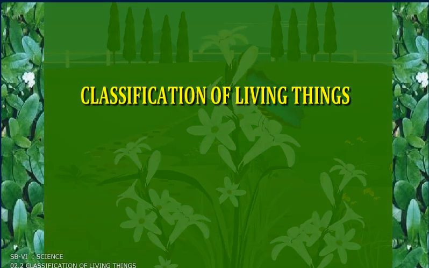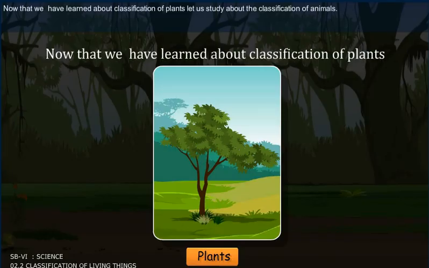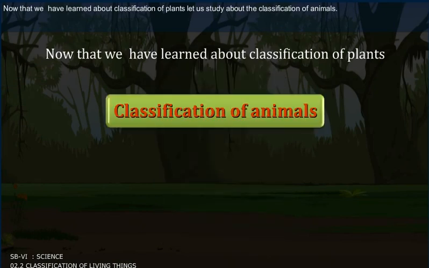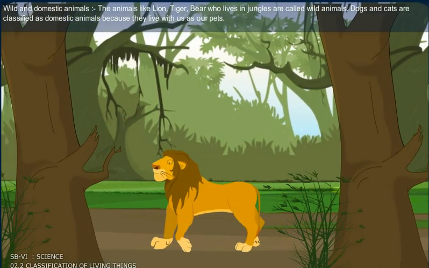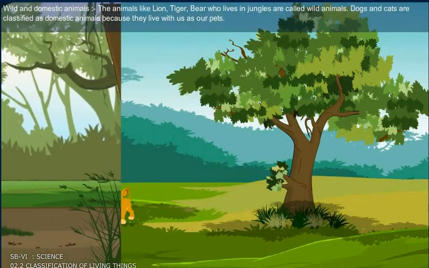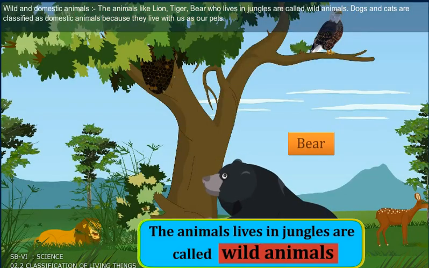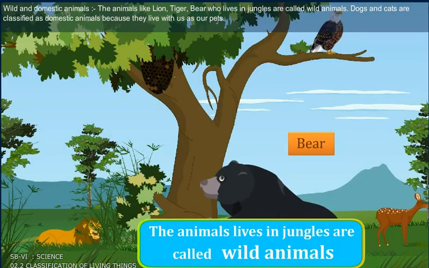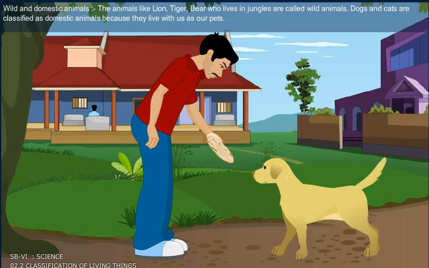Classification of living things. Learning about the similarities, differences, and the variety among the living things. Now that we have learned about classification of plants, let us study about the classification of animals. Wild and domestic animals. The animals like lion, tiger, bear, who live in jungles are called wild animals. Dogs and cats are classified as domestic animals because they live with us as our pets.